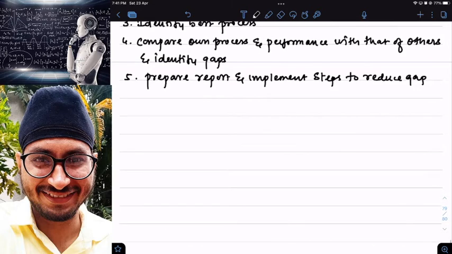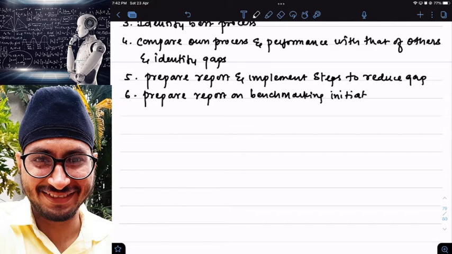Then prepare a report on benchmarking initiatives taken. Like, what have you done in benchmarking? What have you done till now?